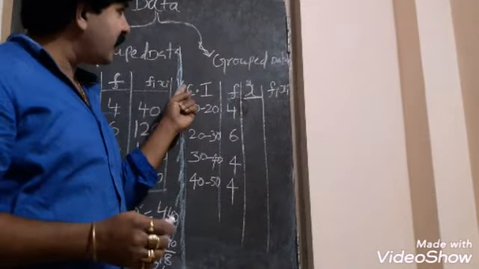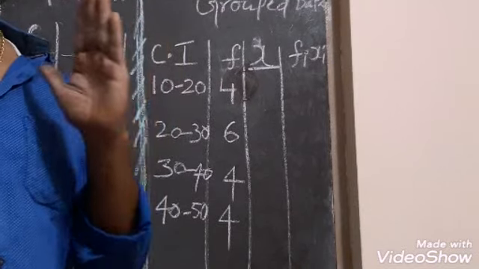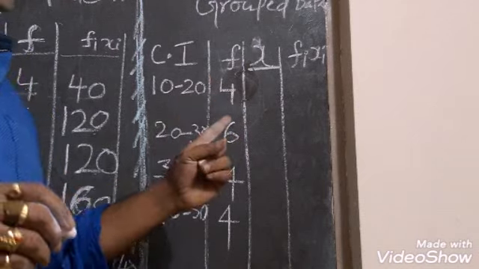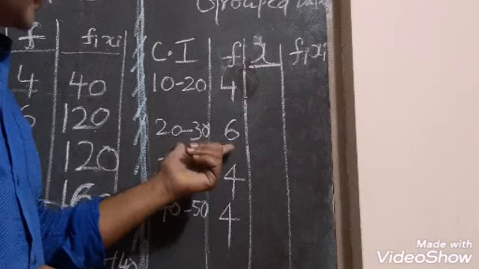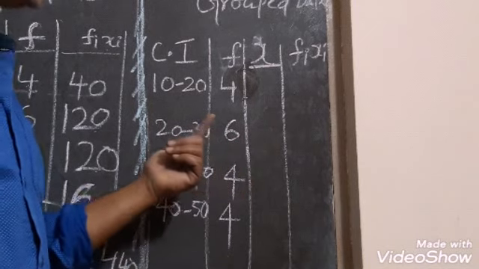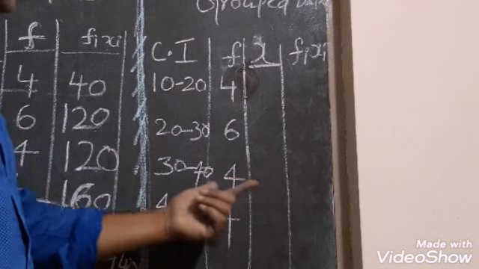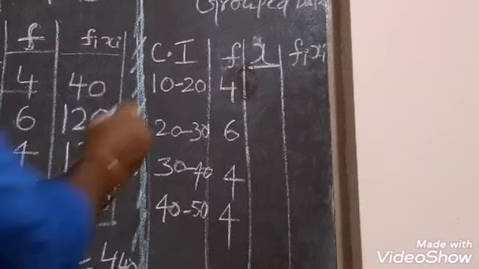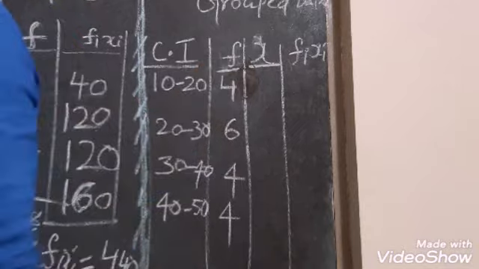Okay, so this is called grouped data, where you find class interval. This has been grouped. These 4 persons have been grouped in 10 to 20 class interval. And these 6 persons have been grouped in 20 to 30. Okay, and these persons will be classed in the 30 to 40 class. So here you are finding class interval and frequency is the same.